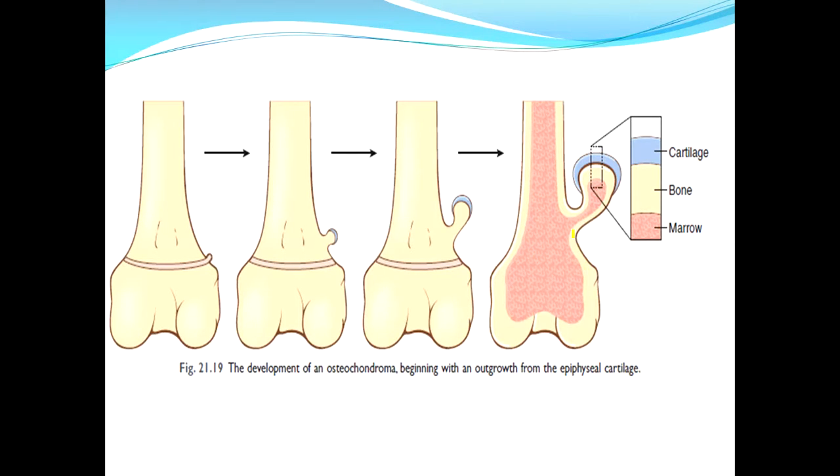It develops as an outgrowth of bone and becomes lined by cartilage. The bluish part represents the cartilage component. This one is the bony component and this is the marrow. The marrow and the cortex become continuous with that of the bone from which it is produced.